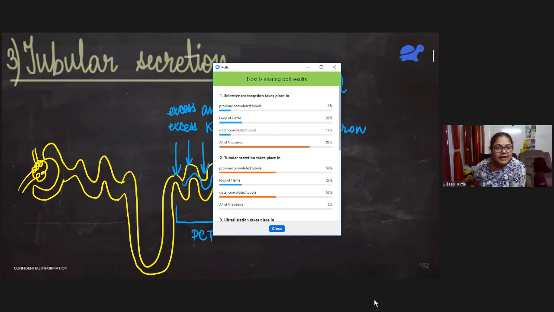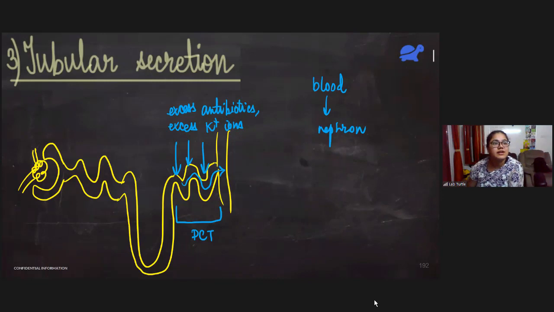Fifth, ultrafiltration takes place due to dash pressure in capillaries branching from afferent arteriole. Yeah, the pressure in the capillaries is very high. So the blood comes into the Bowman's capsule under very high pressure. So the correct answer is high. I'm going to stop sharing the results and let's move ahead to the last part of today's class.